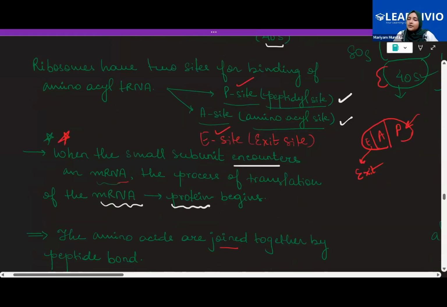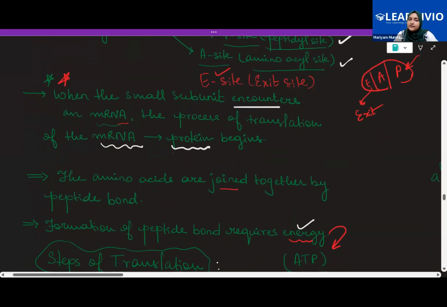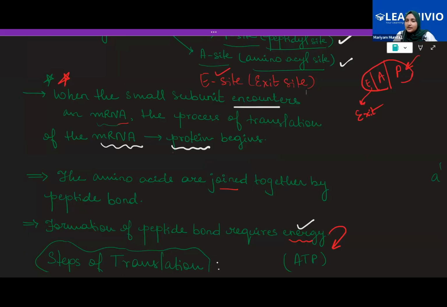So now how does the process of translation begin? As soon as the mRNA is formed, it comes out of the nucleus into the cytoplasm for translation. And when the mRNA encounters the smaller subunit of the ribosome, then immediately the process of translation is going to begin.